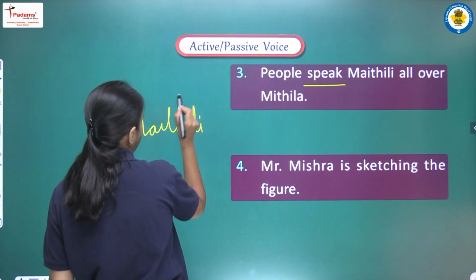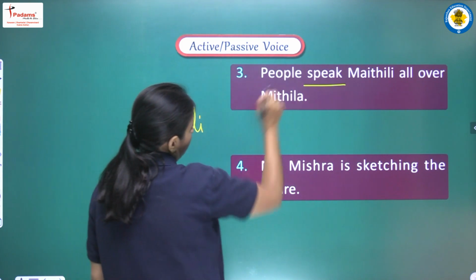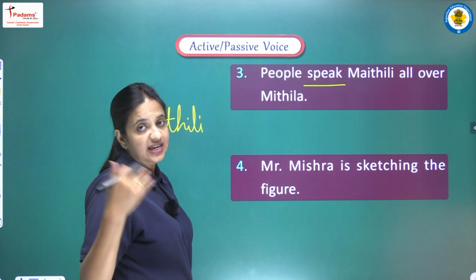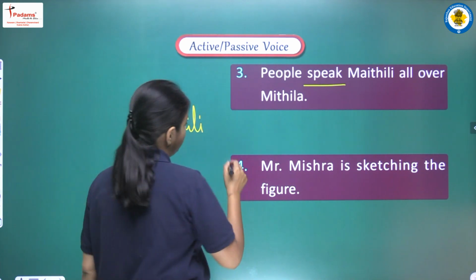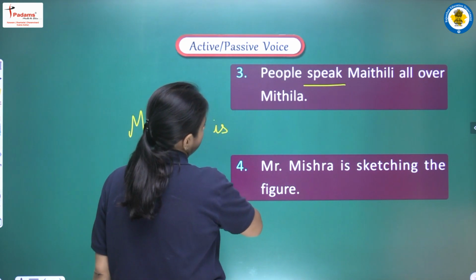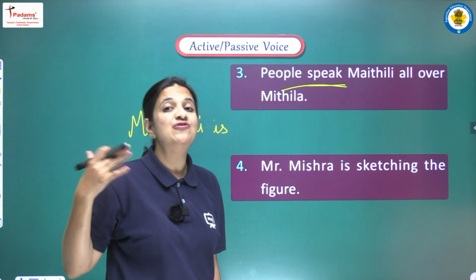It's a kind of language, Maithili. और प्रेजेंट सिंपल टेंस में हम यूज़ करते हैं is, are और am. पैसिव वॉइस में मैथिली is singular one, so we will write is, Maithili is. Now speak की हमें थर्ड फॉर्म लिखनी है.